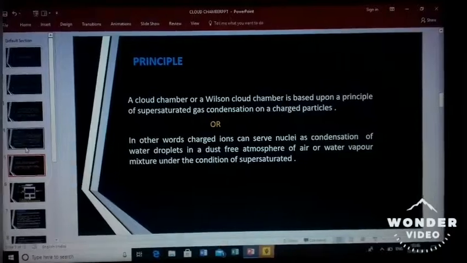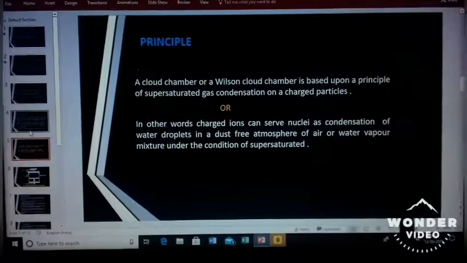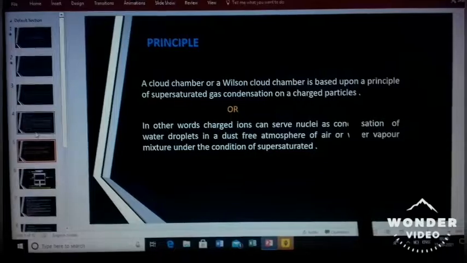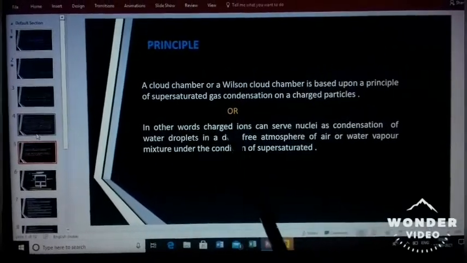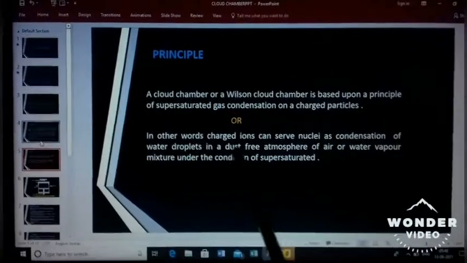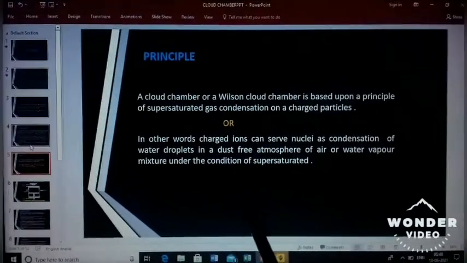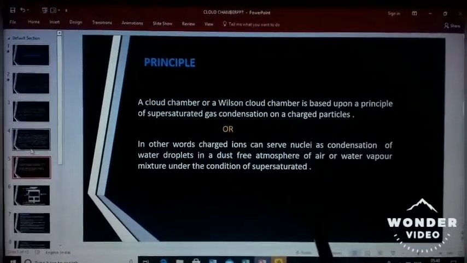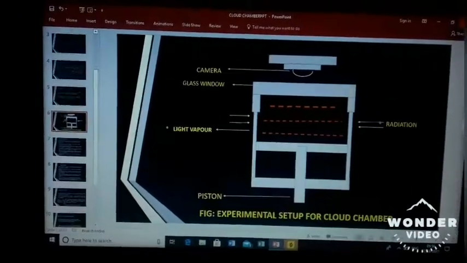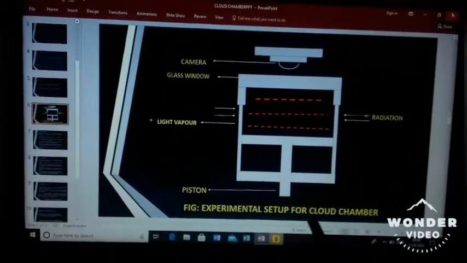So now, principle. A cloud chamber or Wilson cloud chamber is based upon the principle of supersaturated gas condensation on charged particles. In other words, a charged ion can serve as a nucleus for condensation of water droplets in a dust-free atmosphere of air or water vapor mixtures under the condition of supersaturation. So, this is the principle of cloud chamber. You can look at the figure, the experimental setup for cloud chamber.